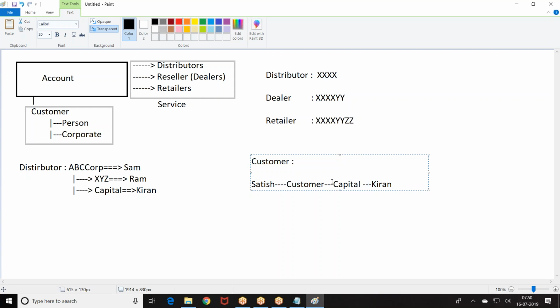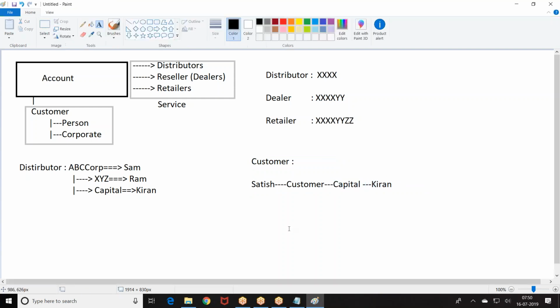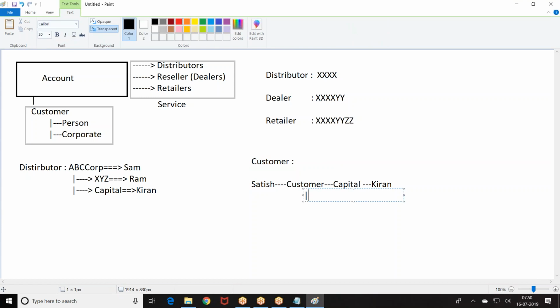Now, when a new customer is created by retailer Capital, who has become the owner of the record? Kiran. Now, what should happen? This record should be shared with Kiran. Okay. It should be shared with Capital owner and XYZ owner.